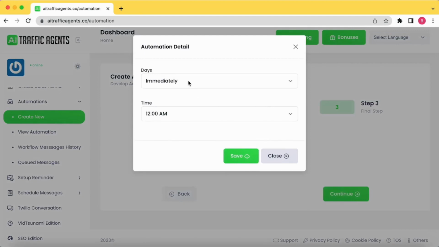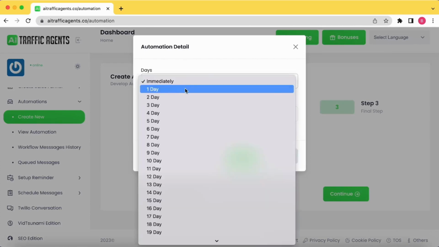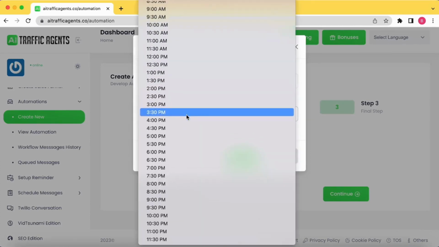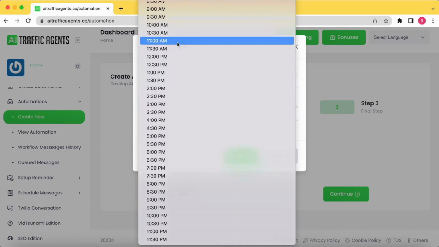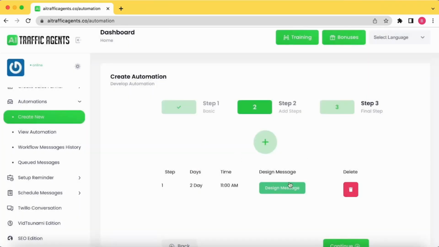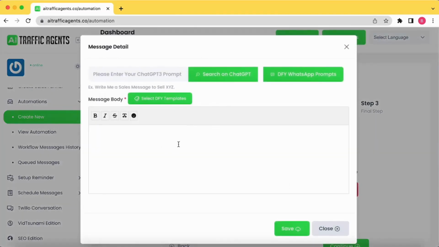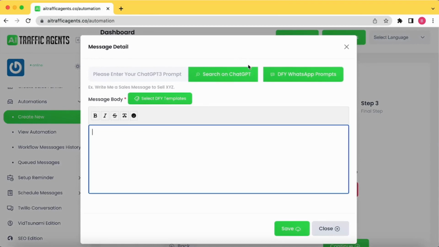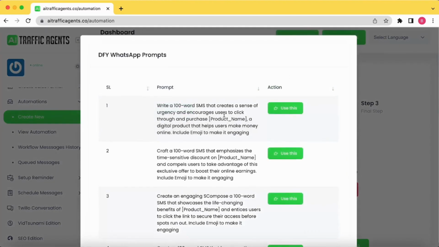So for example, if they signed up at like 11 p.m. and you keep this immediately, then the message will trigger immediately. But if you want to send the message a day after they visited and at a particular time, for example, I want to send this message around 11 a.m. on day 2, then I simply select that option. So my message will be triggered exactly at this time, and I'll write my message directly here, or I can take the help of WhatsApp prompts and utilize these prompts.